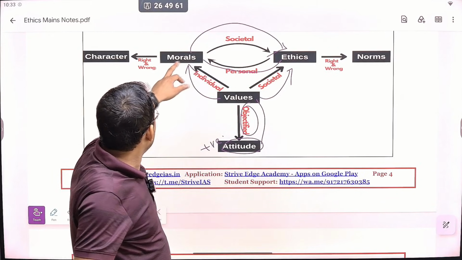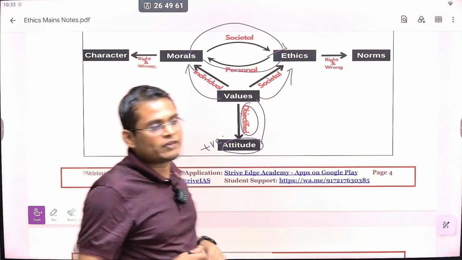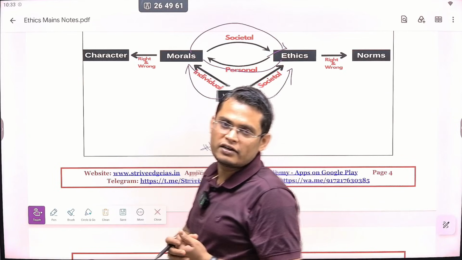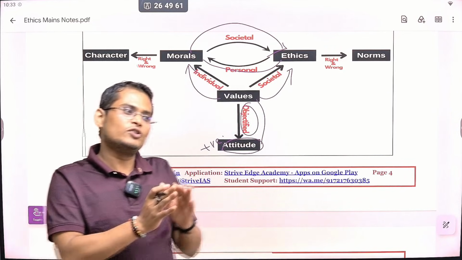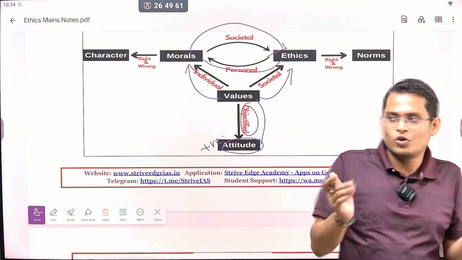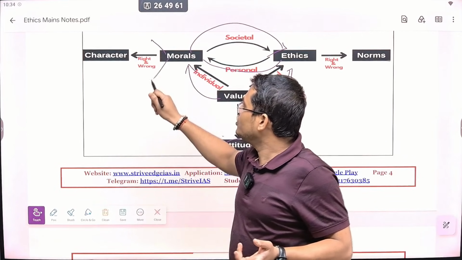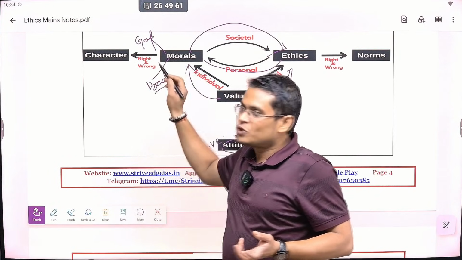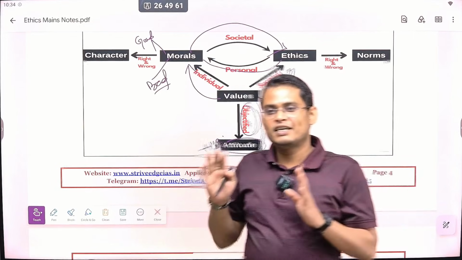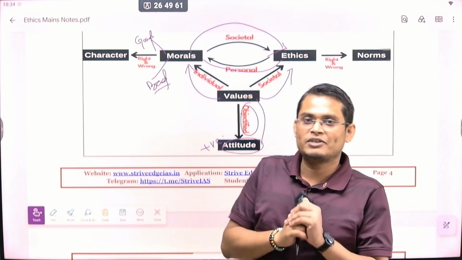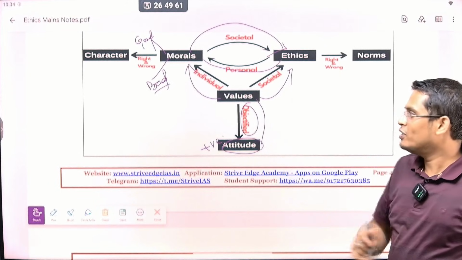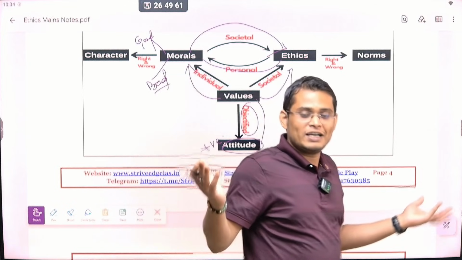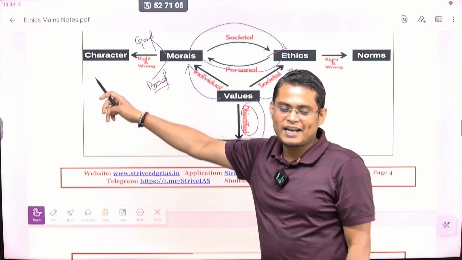Next, how morals help in the development of character. Whenever you hold some morals at the individual level, for example, a moral of punctuality, you believe that those who come at the right time are good and those who come late are not good. So we can say that morals always attach a judgment of good or bad, right or wrong. That is what we use to characterize a person as having good character or bad character. If a person does not have good morals, we call this person having bad character. If a person has good morals, we call this person having good character. So morals help in defining the character of a person.